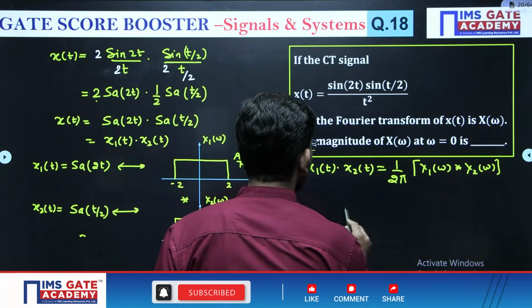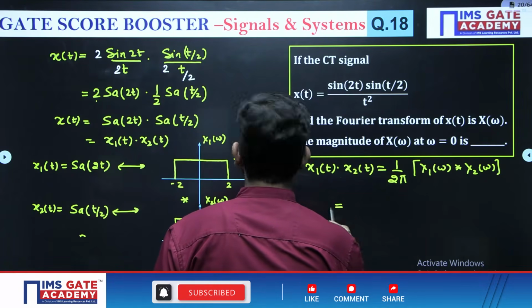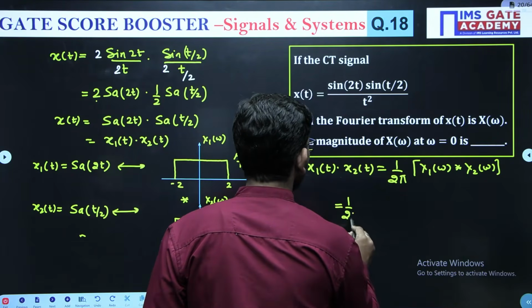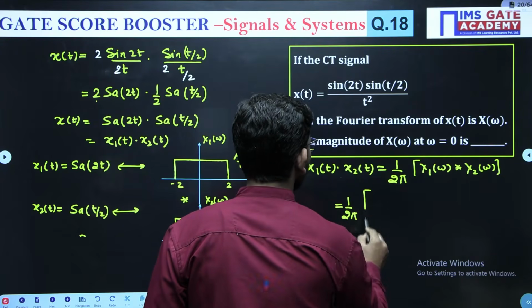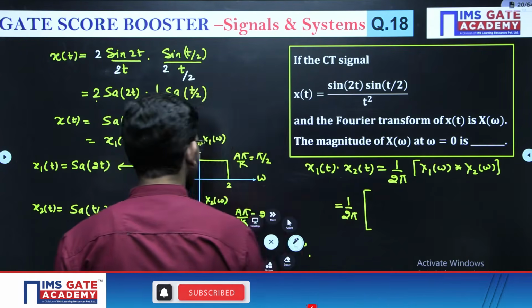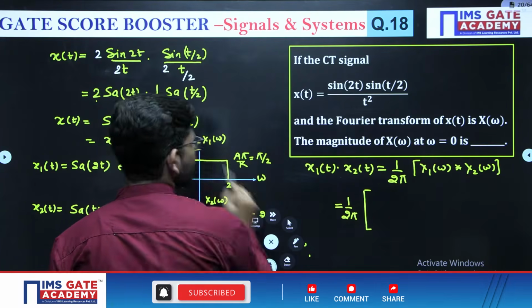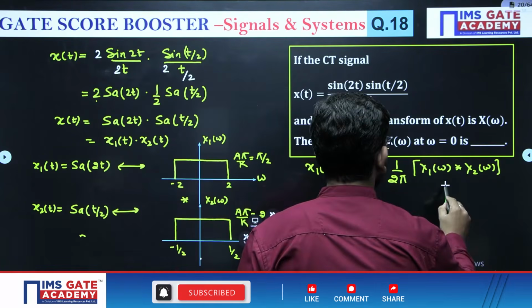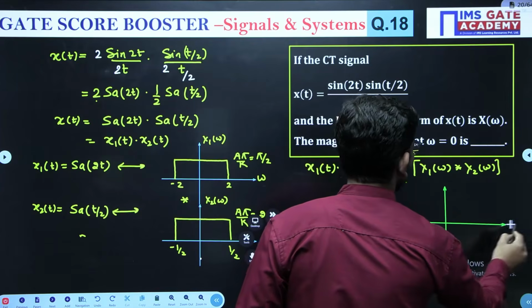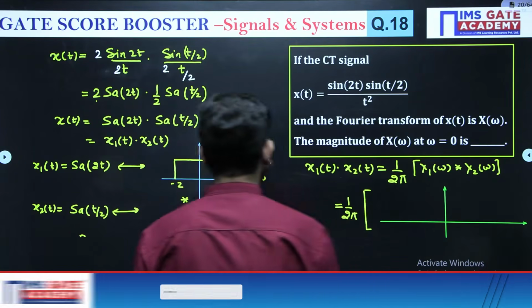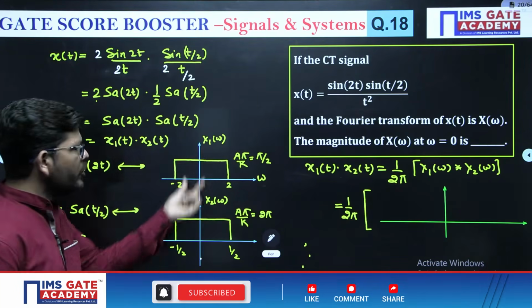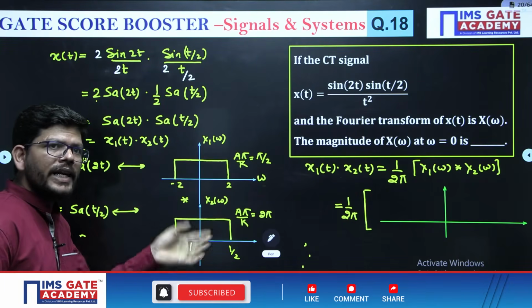So we can write this result as 1 upon 2 pi, and what we are going to get as a result is a trapezoidal pulse.